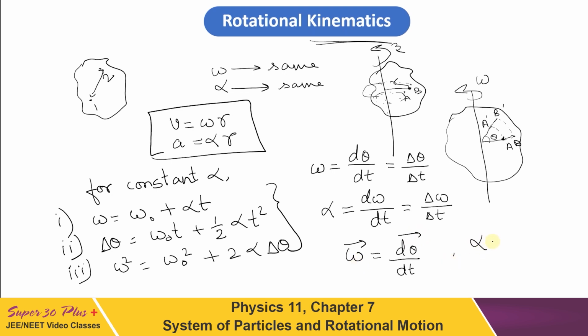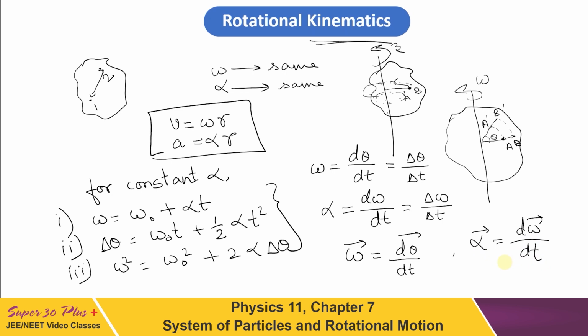Similar is the explanation for the direction of alpha, which is equal to d omega by dt. Here alpha can have only two directions, either in the direction of omega or opposite to it. If omega is increasing with time, alpha is positive and it will be in the direction of omega. If omega is decreasing with time, alpha will be in the direction opposite to that of omega. So the direction of omega and alpha always has to be perpendicular to the plane of rotation. This point has to be remembered very well.